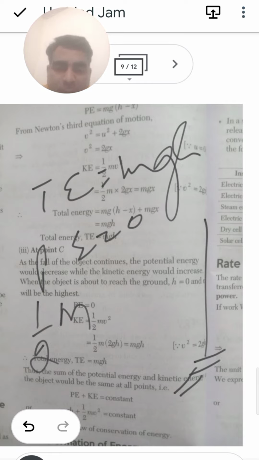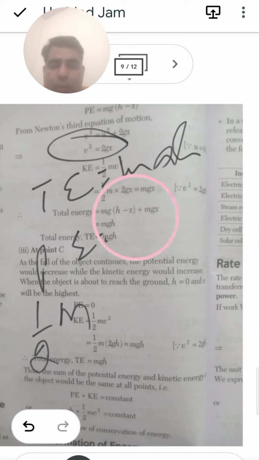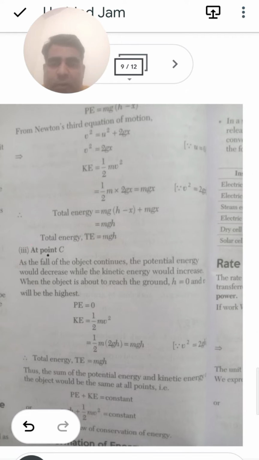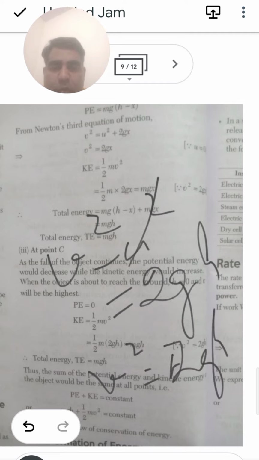And what is the value of v square from here? If you see this, v square will be equal to 2 into g into x at this particular point, and this is the total height from which they have fallen. So you can write v square minus u square equal to 2 into g into the total height h. So u square will get cancelled. So v square will be equal to how much? That will be equal to 2 into g into h.